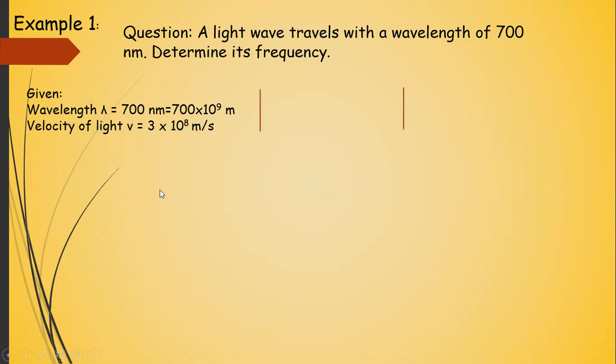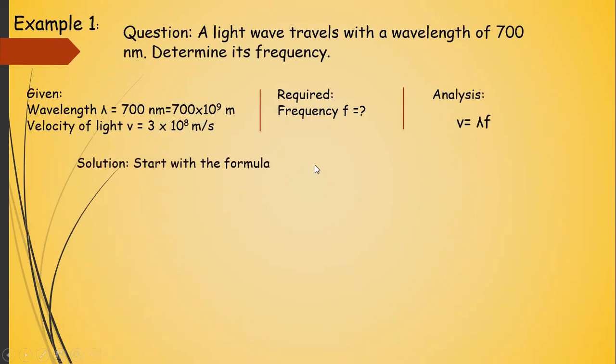And velocity is 3 into 10 power 8 meters per second. Required: frequency we need to find. And analysis: V is equal to lambda f.